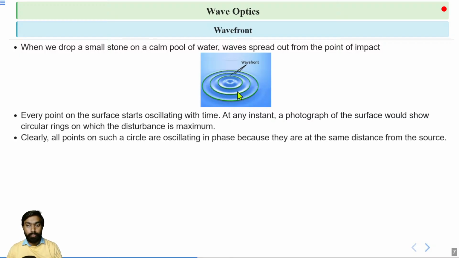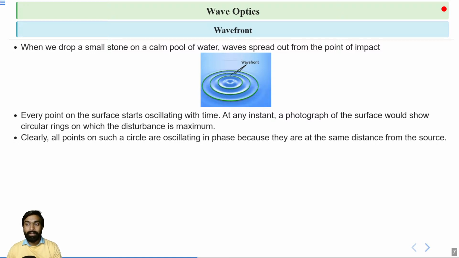Clearly, all points that are on the same circle are oscillating in the same phase. Why? Because they are at the same distance from the source, or we can say from the point of impact.